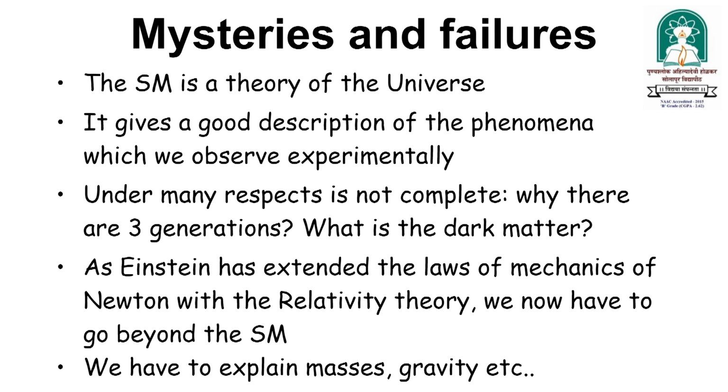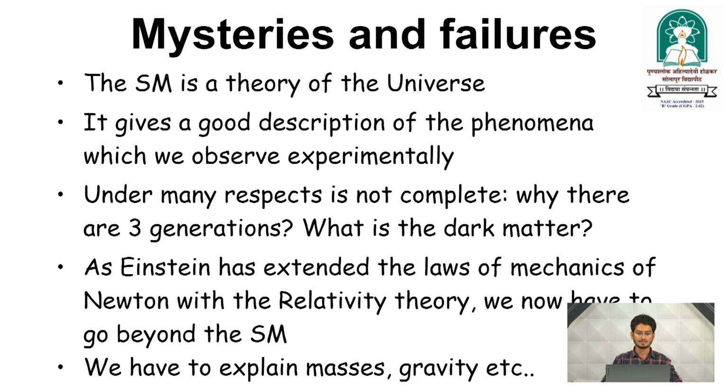The Standard Model is a theory of the universe. It gives a good description of the phenomena which we observe in experiments, but in many respects it is not complete. Why are there 3 generations? Because we only discussed the up quark and down quark, and 4 quarks remain, which we do not know about. And why 3 generations? What is dark matter? Yes, there is one concept, dark matter.